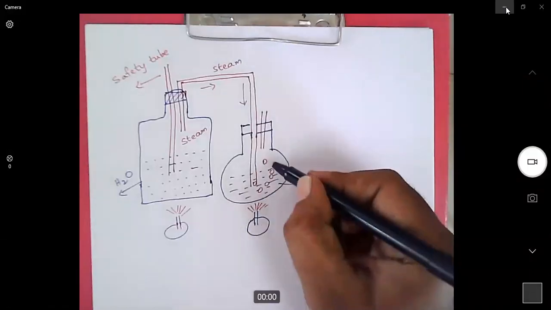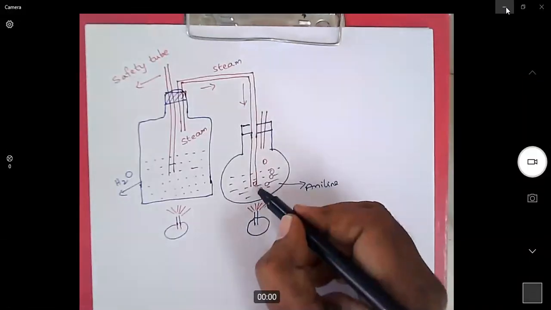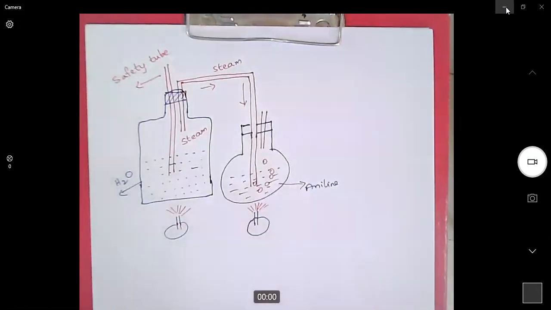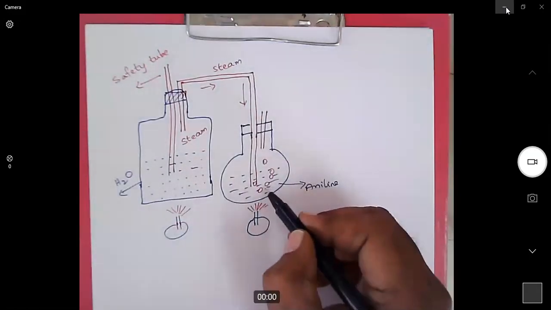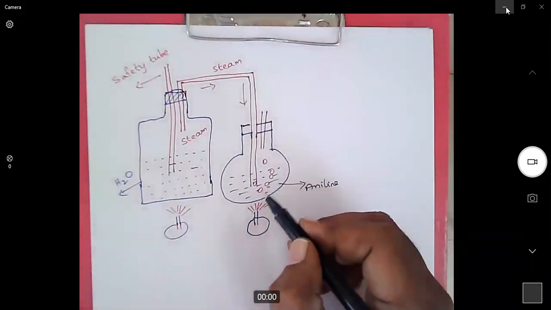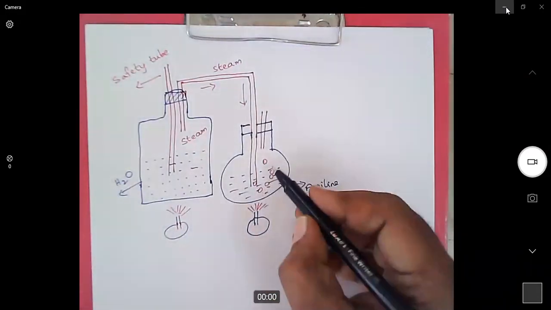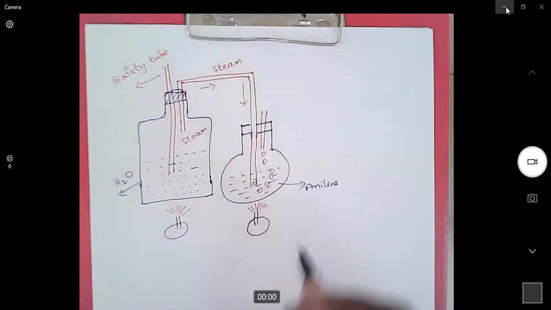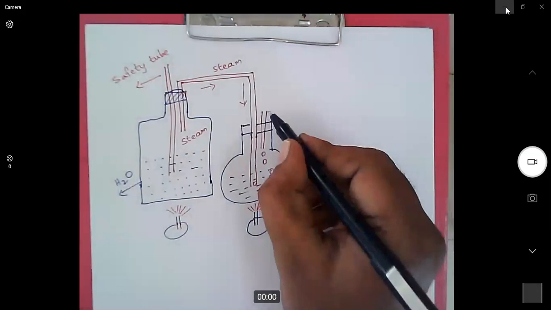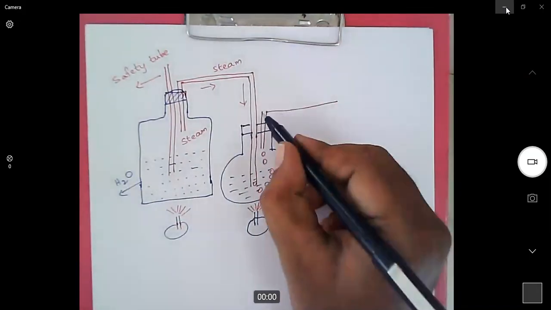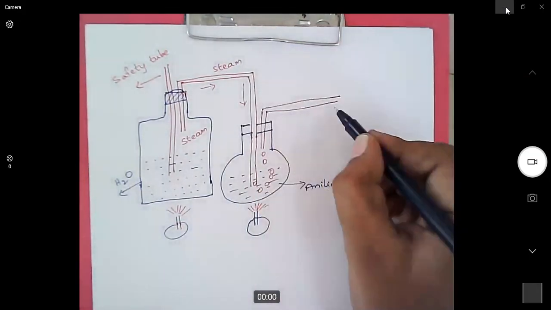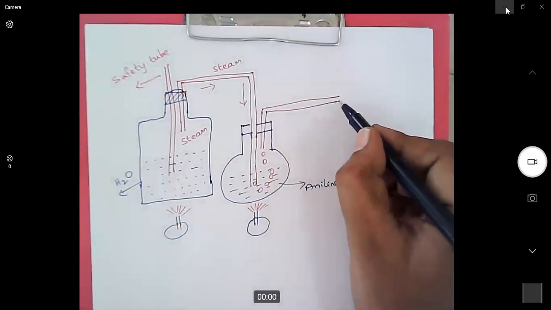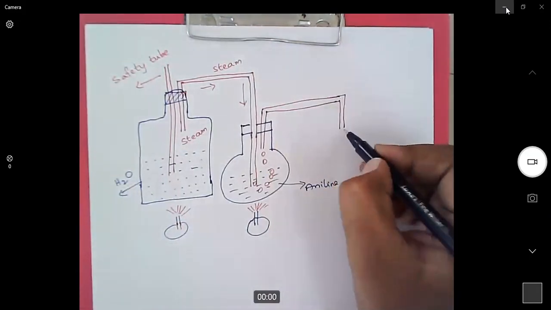When it is coming out of this solution, because aniline and water are immiscible, aniline and water will boil at a lower temperature and both will come as a vapor. And this is passed through another tube. Here we will attach a distillation condenser.